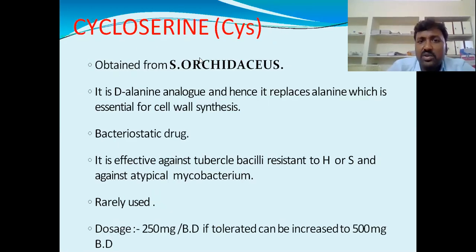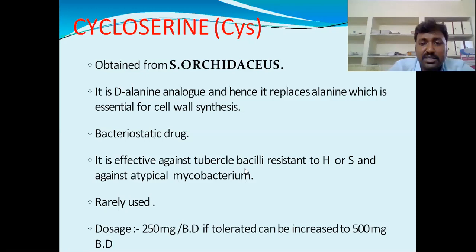Next drug is cycloserine. It is obtained from Streptomyces. It is a D-alanine analog, and hence it replaces alanine, which is essential for cell wall synthesis. So it acts as a bacteriostatic agent to inhibit the growth of Mycobacterium tuberculosis.